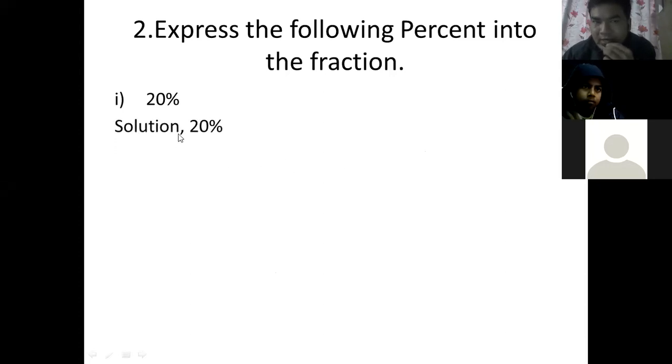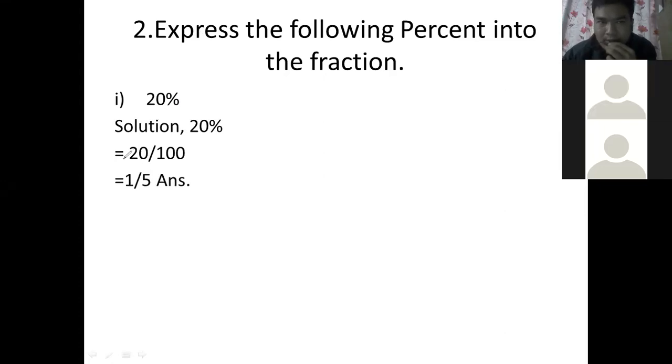When you write the percentage into fraction, cancel the percentage sign, what comes down? 100. Then cancel this 0, 0, and 2 ones are 2. And here 0, 0 cancel first, and 2 fives are 10. What will be the lowest term here now? 1 by 5. Understood, children?